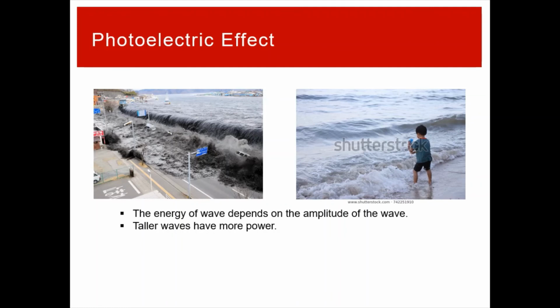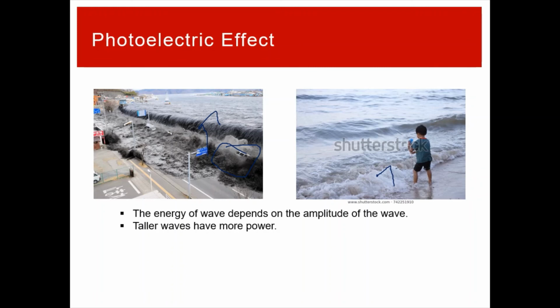The one other aspect of waves that I mentioned earlier, but we haven't really talked about for light, is amplitude. This is the height of the wave. So generally, the energy of a wave depends on the amplitude of the wave. Think of water waves. Think of a large water wave like, say, a tsunami. It's a huge wall of water. It's very powerful. It can move cars. Whereas smaller waves are not going to push this child over because they have a lot less energy.